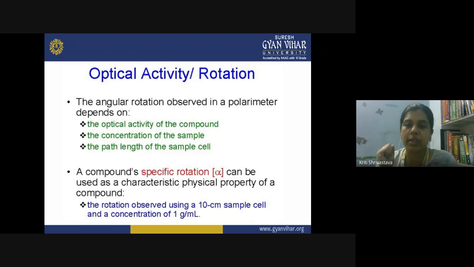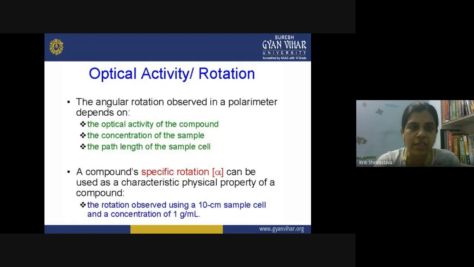Suppose you are comparing the optical activity of two different isomers, so you need to keep all the other factors constant. You need to keep the concentration of the solution constant and the path length of the sample cell. After doing that, when you observe the rotation of these two solutions through the polarimeter, what you are getting is the specific rotation. And this specific rotation, which we are calling alpha, is the characteristic physical property of an optically active compound.